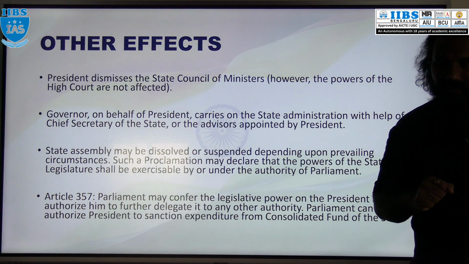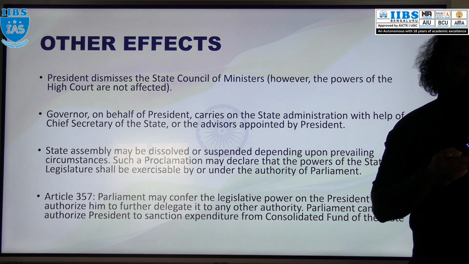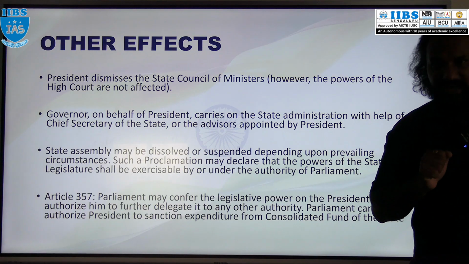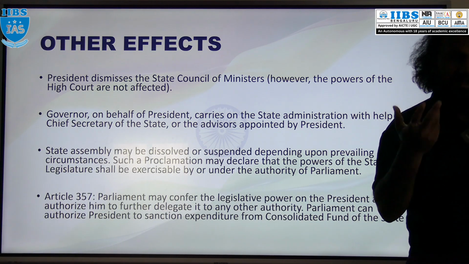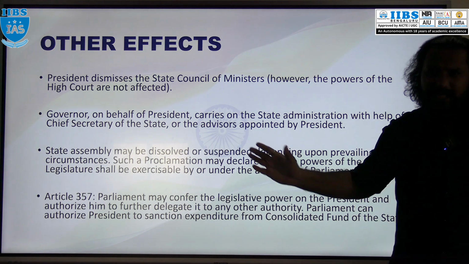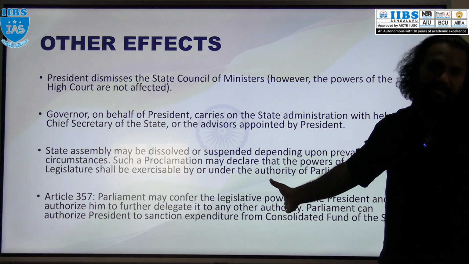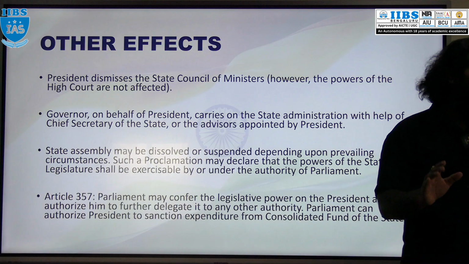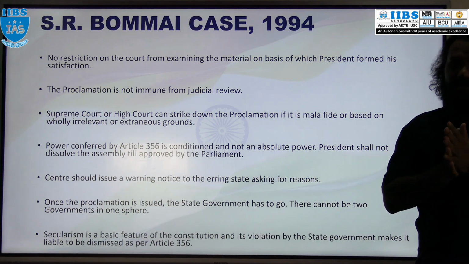To take the money from that, an appropriation bill has to be introduced at central level. At state level also the consolidated fund of state is there, right? The money has to be taken from that fund, right? But assembly is dissolved. Who will do that? President or any other authority. Understood? Got the point? Okay, so this is the effect of state emergency.